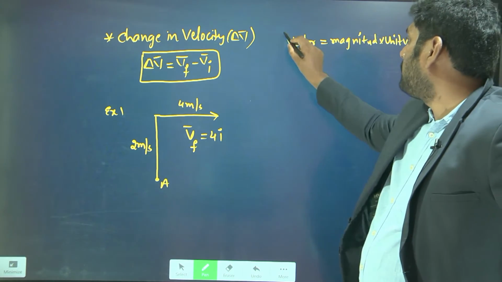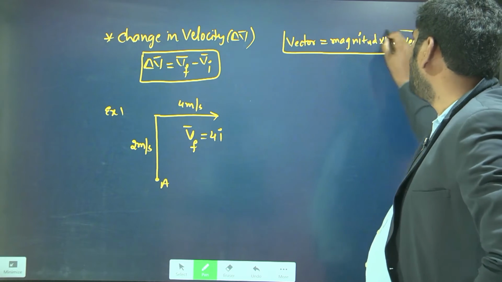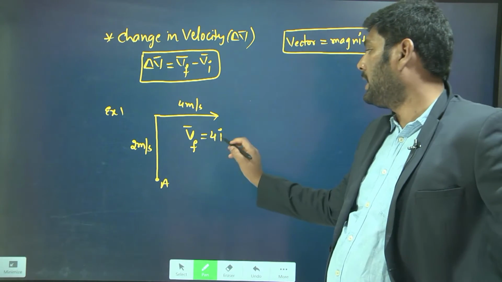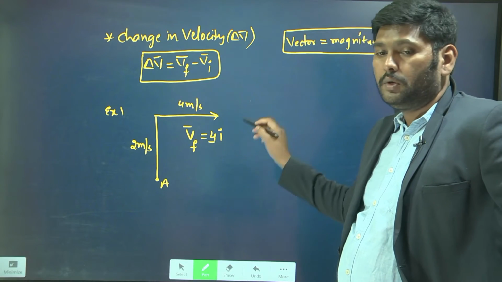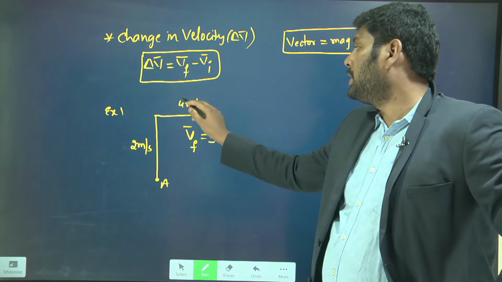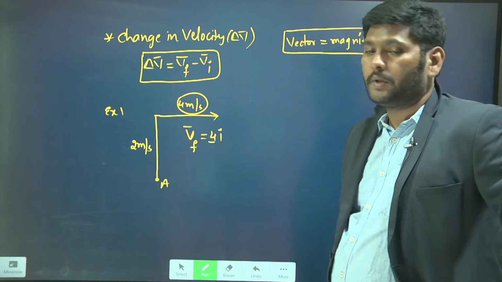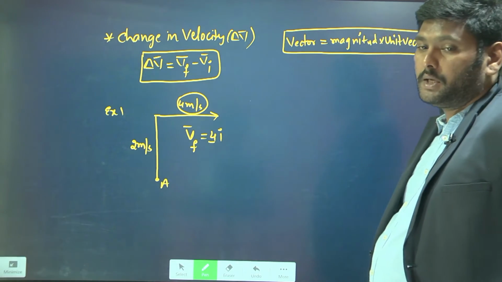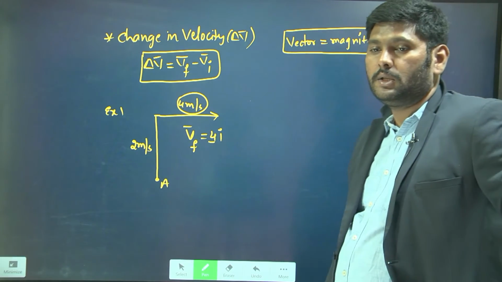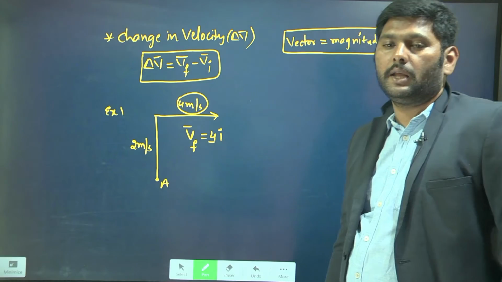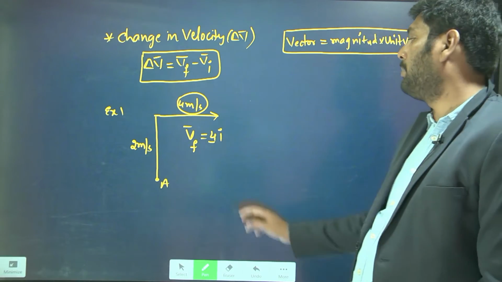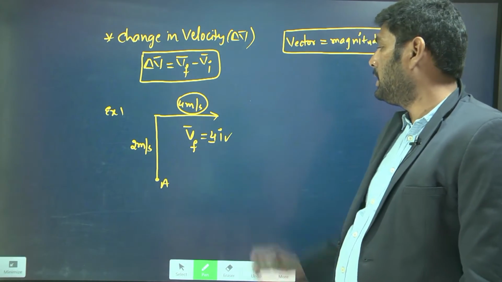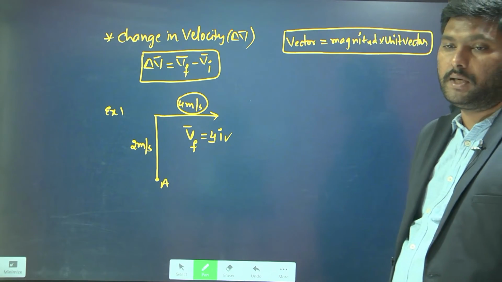By using this formula, I am representing the final velocity vector as magnitude into direction. The magnitude is 4 meters per second, and the direction is the x direction. In the x direction the unit vector is i, so I multiply 4 into i. This is the final velocity vector.